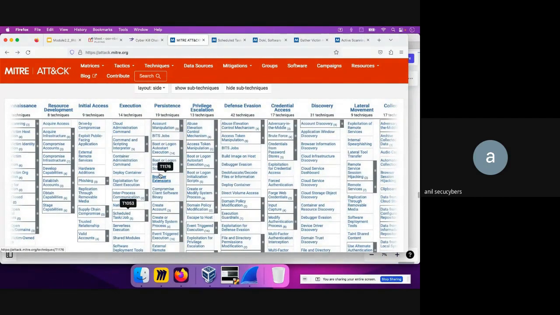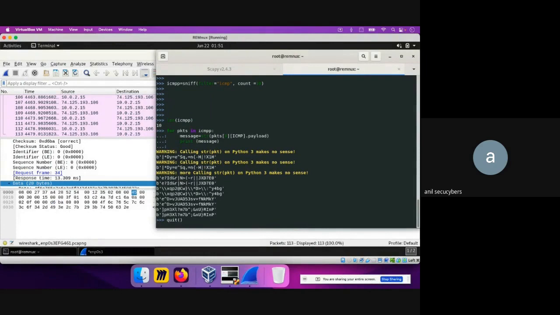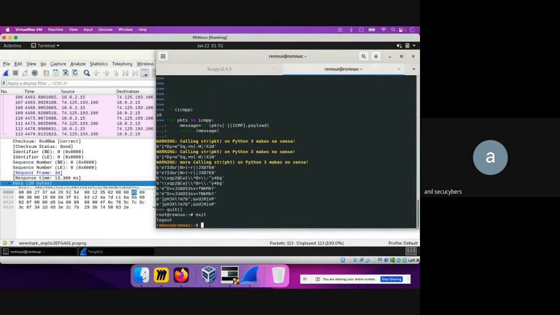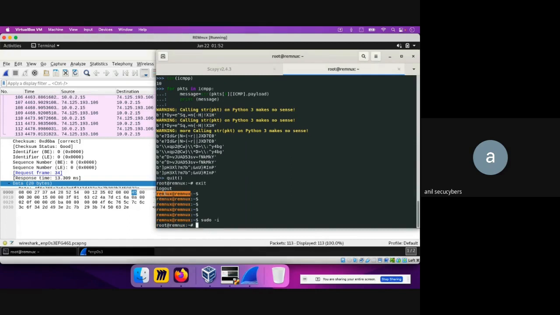Okay. Now let's go to the next one, which is privilege escalation. Privilege escalation means, let's say for this one, I was able to come into this system and execute as a Remnux user. But as you know, I was not able to execute certain code because I need root privilege. So as an attacker, I will try to find certain ways by which I can become a root user from the Remnux user. So this is called privilege escalation. You escalate your privilege. You add more privilege.